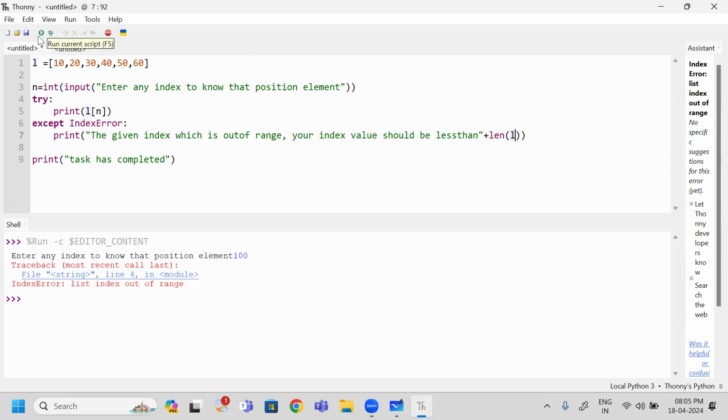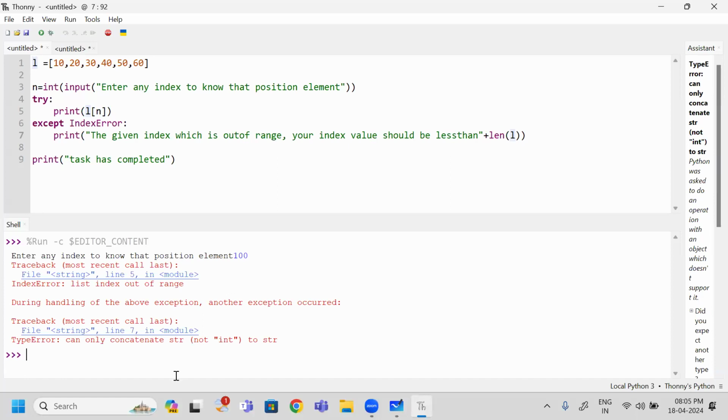Now I am going to run this program. When I run this one, I am going to give an index which is out of range. So let us see what message it has given. What happened? List index out of range. During handling of the exception, another exception occurred. What is that exception? One more time I will run. Sorry, here what I did, I have used the plus, I have to use the comma.